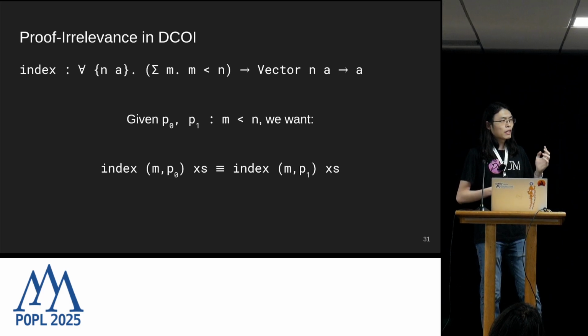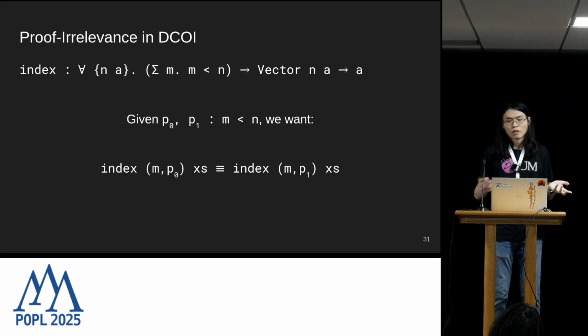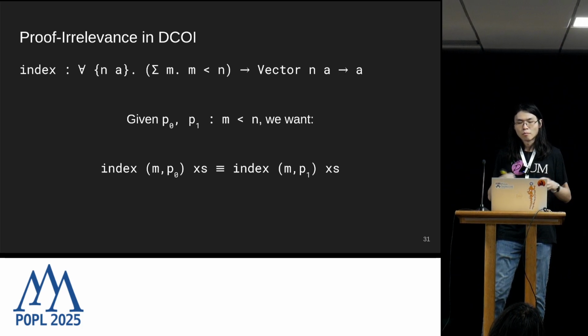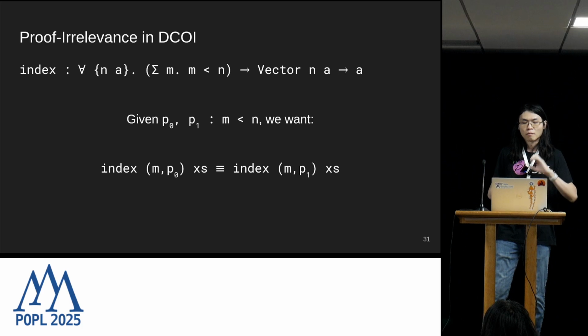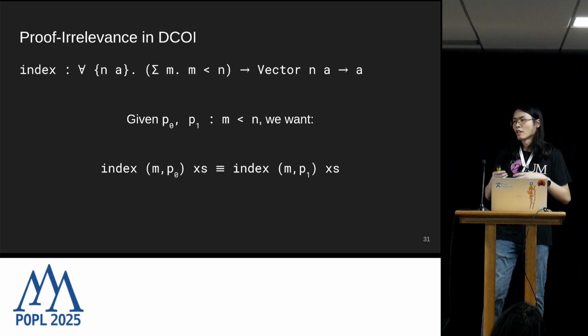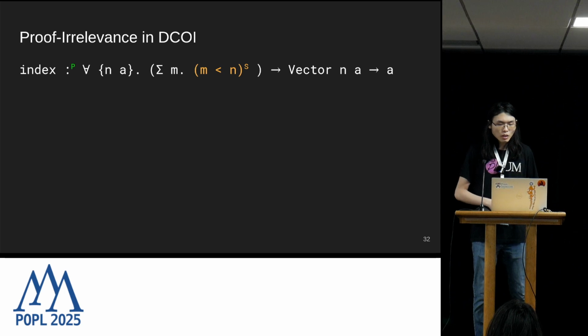So if you're working in a type system that doesn't support proof irrelevance, you're out of luck, because the type signature alone doesn't enforce that the index function can't be defined in such a way that it inspects the proof of m less than n. And instead, you need to do some sort of explicit inductive reasoning, unfolding the definition of the index function to prove that this equality indeed holds.